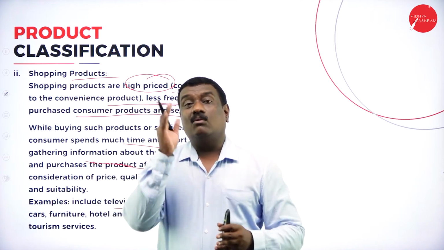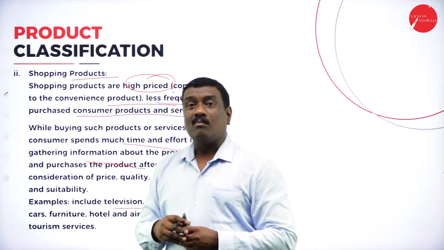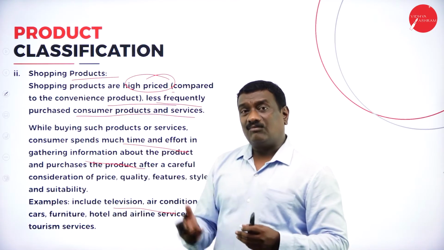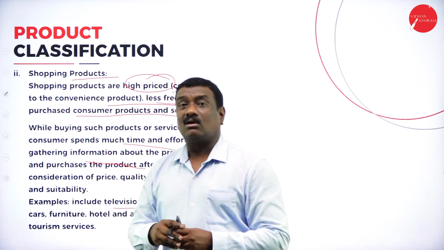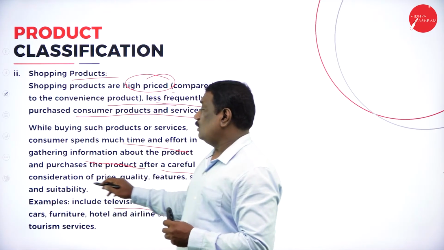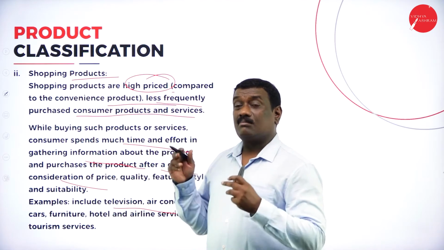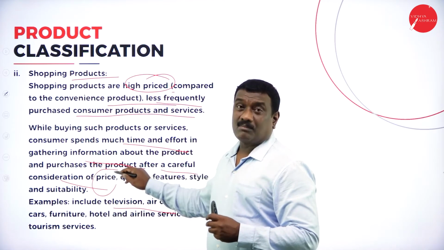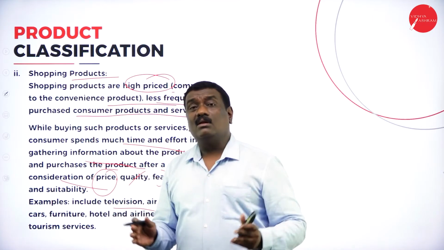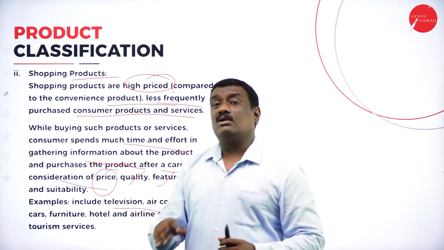Finally, you decide which product or which television you want to purchase depending upon your paying capacity or buying capacity, then the features and the utilities, or the uses and benefits of that particular product. So you will be carefully considering which is the best product, what is the price, the quality, quantity, right features, style. Each and everything will be taken into consideration. Finally, you are going to buy the product.